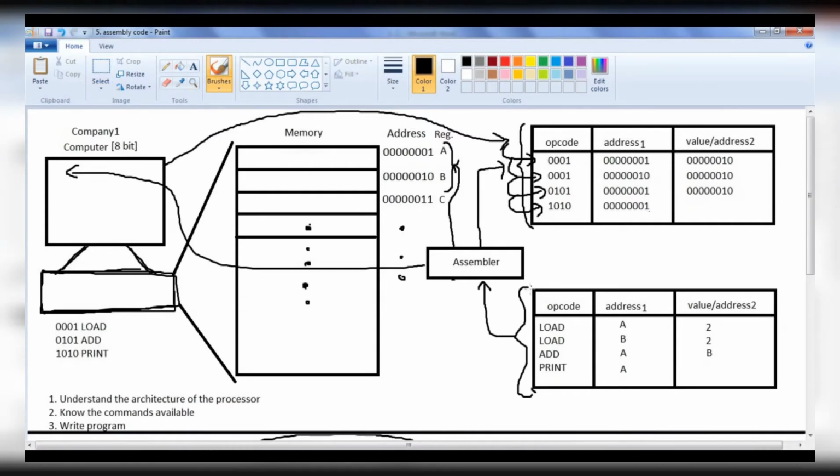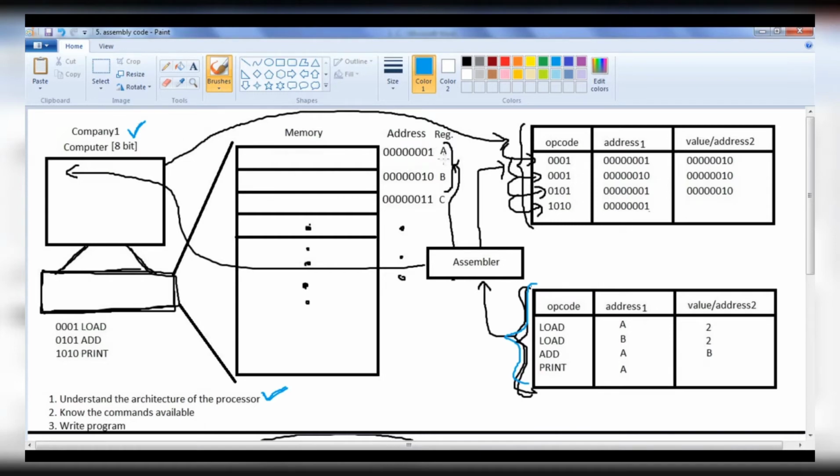Of course, I cannot simply write assembly level code and give it to the computer. Before we write the assembly language code, we need to understand the architecture of the processor or the computer itself. That means first I need to understand the bit size of the computer. Okay, it is an 8-bit machine. I understood that.